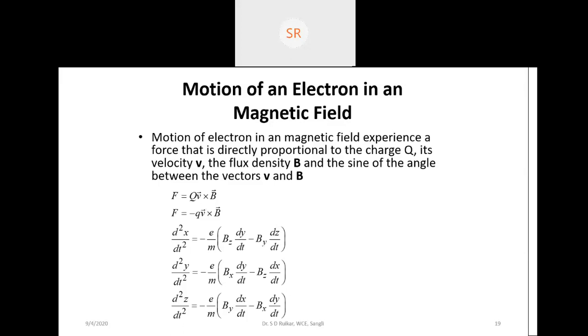So that's why we can write F is equal to eVB, or instead we can write it in terms of mass: the mass, the velocity of the electron, and the radius of the motion of that electron. So it is equal to mv square by r. So we write force is equal to mv square by r, which gives us the equation of force in terms of the radius, or the path.